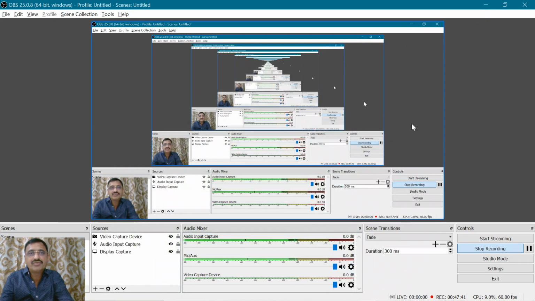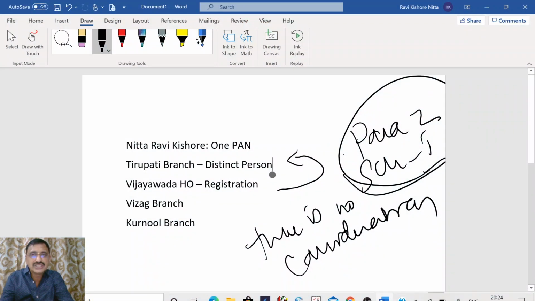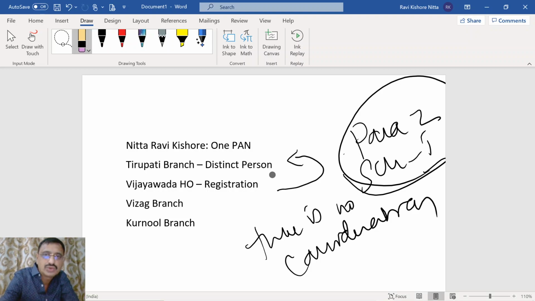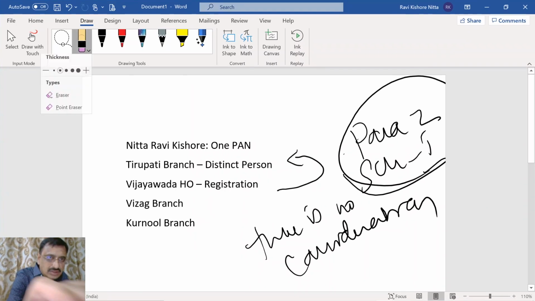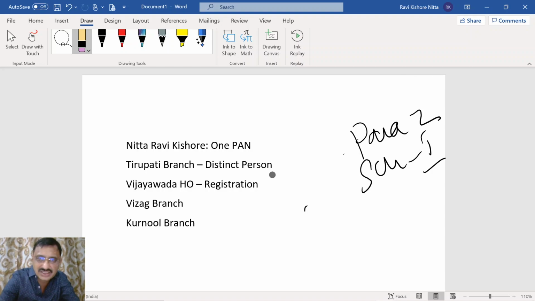So 25.4 is a situation wherein all these are in the same state and for Tirupati branch I got a separate registration. For Tirupati branch I got a separate registration and it will be called a distinct person.